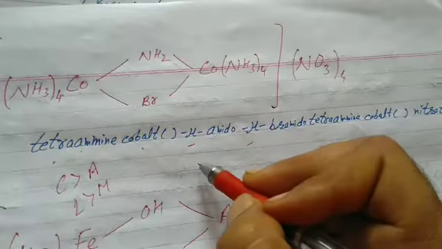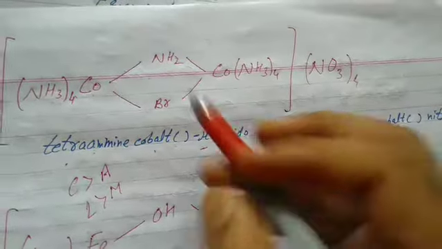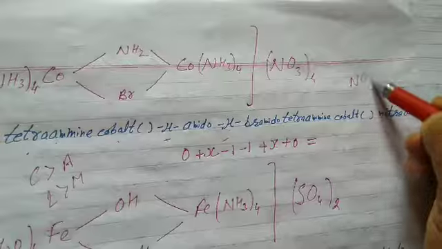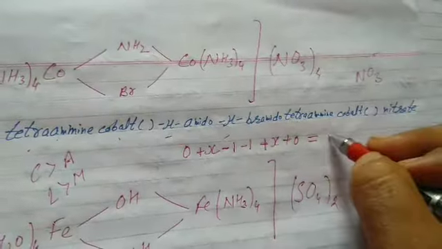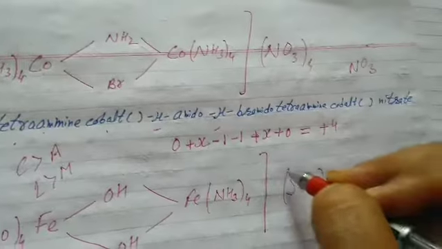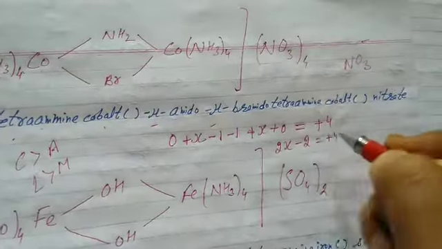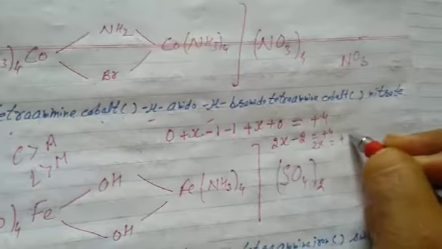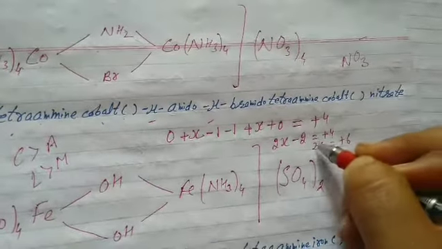How to find the oxidation state? Students, it's again easy. That's your neutral ligand 0. Central metal, we have to find. Assume X. Amido NH2, minus 1. Halide again minus 1. Metal again we have to find. Molecule again 0. Equals to, what is the counter ion? Nitrate ion, minus 1, 4 times, 4 negative. So the net charge on the complex is 4 positive. It's clear. 2x minus 2 equals plus 4. 2x equals plus 6. So x becomes equal to plus 3.